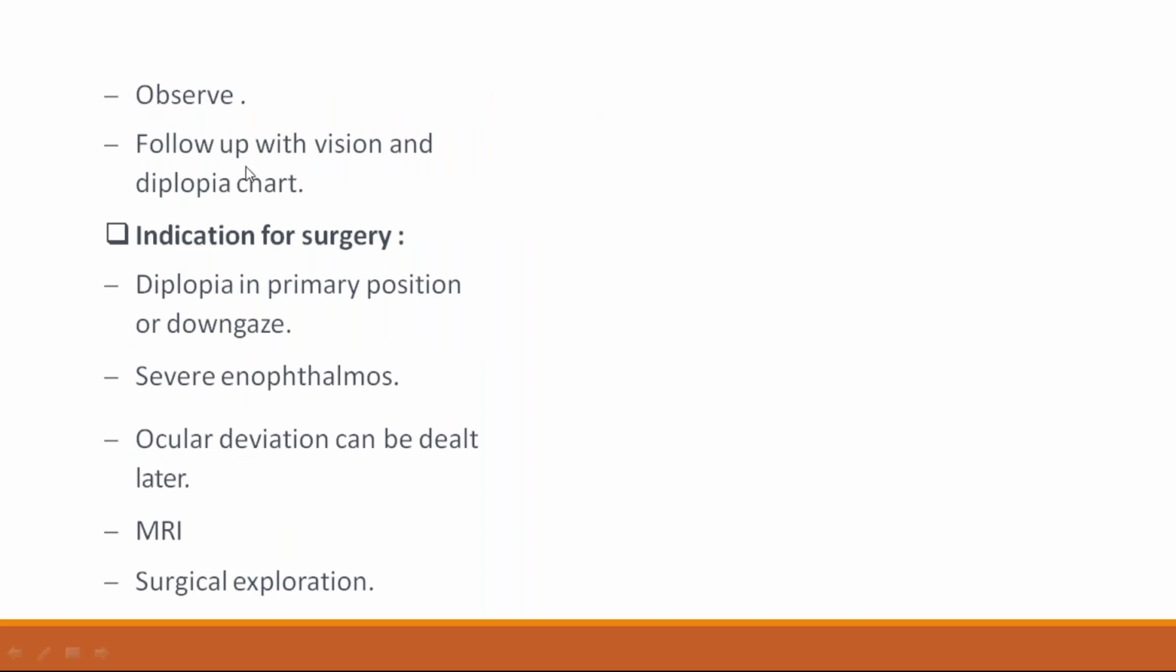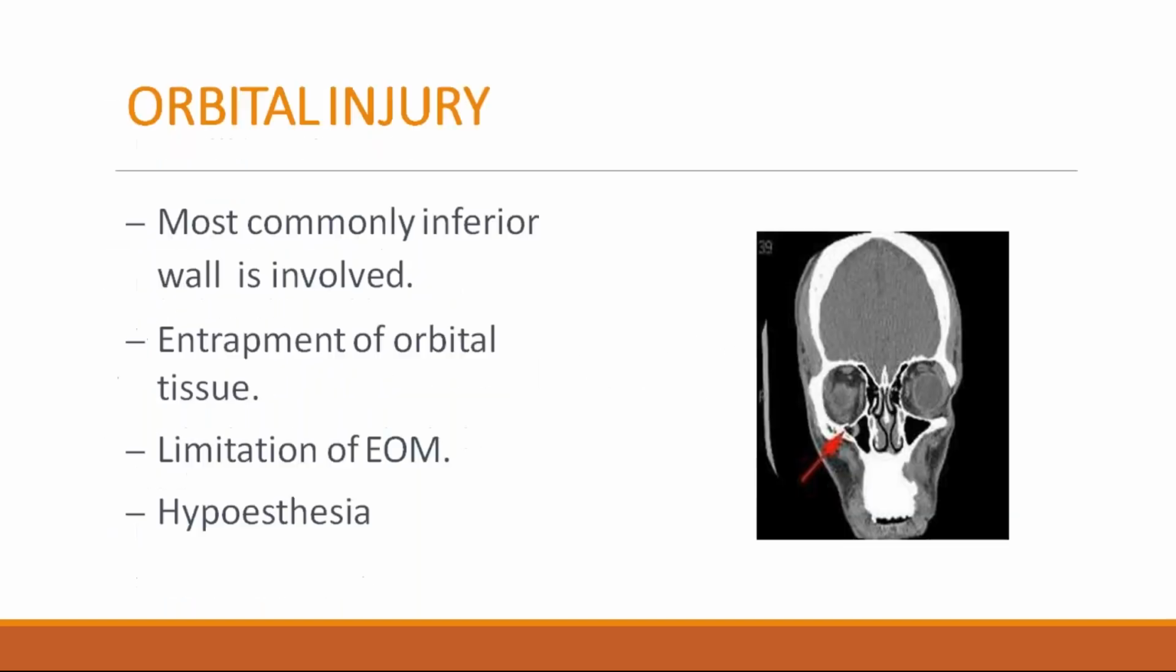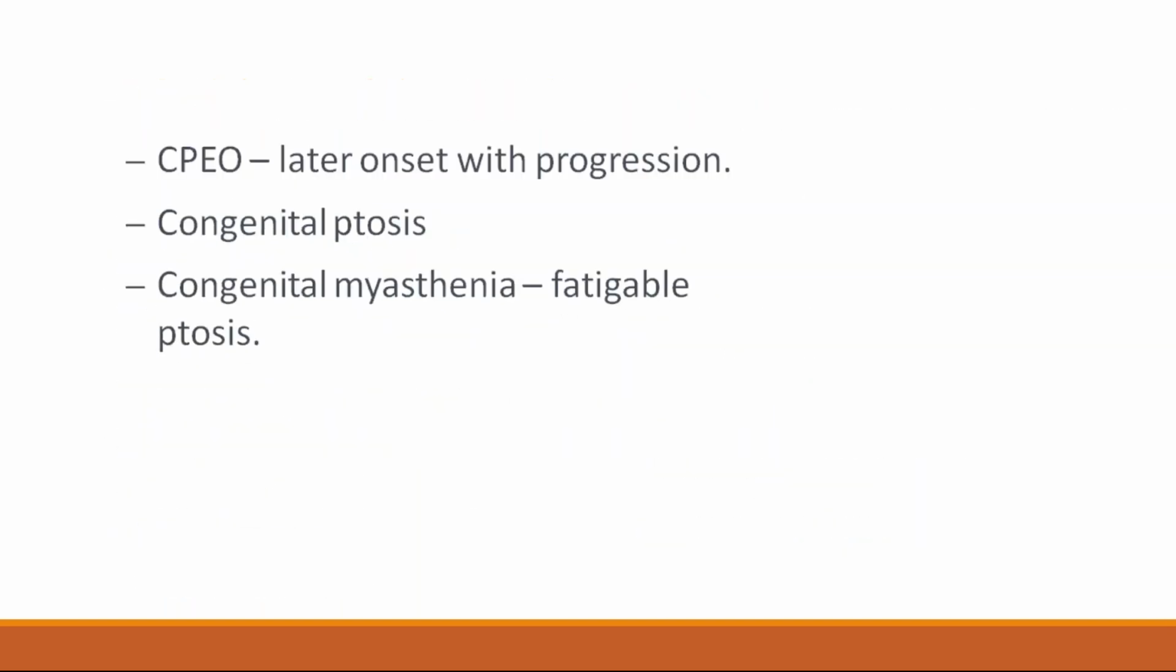Treatment: observe, and follow up with vision and diplopia chart. Indications for surgery include diplopia in primary position or down gaze, and severe enophthalmos. If there is any visual loss, it is also an indication for surgery. These are restrictive strabismus.